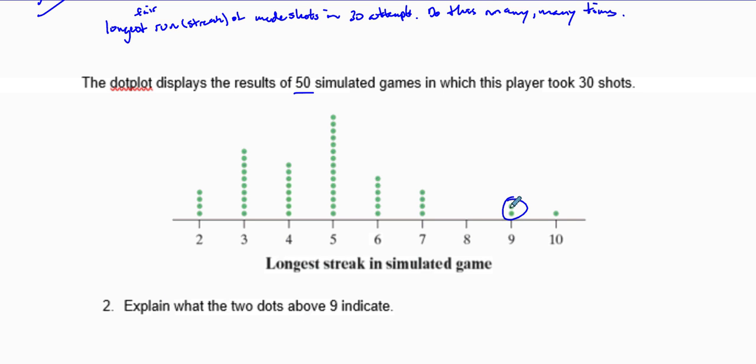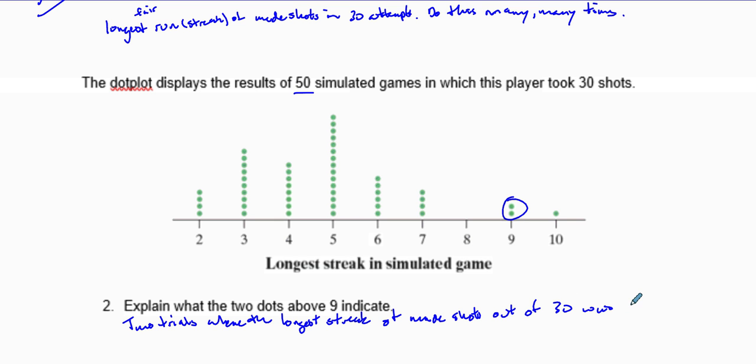So essentially, each one of these dots represents a trial. And at 9, this represents that there were two trials where the longest streak of made shots out of 30, remember it was out of 30, was 9.